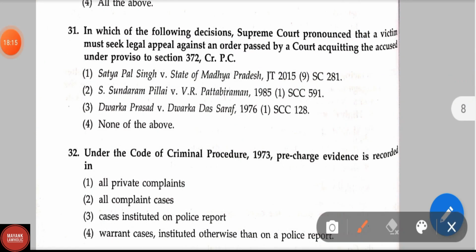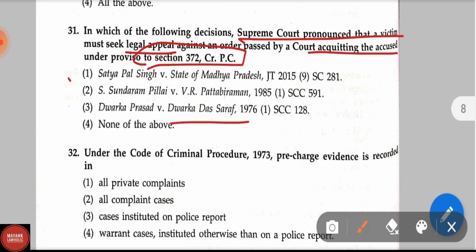In which of the following decisions did the Supreme Court pronounce that a victim must seek legal appeal against an order passed by the court acquitting the accused under proviso to section 372 CRPC? Options are Satyapal Singh versus State of Madhya Pradesh; S. Sundaram Pillai versus V.R. Pattabiraman; option 3, Dwarka Prasad versus Dwarka Das Saraf 1976; and option 4, none of the above. Here the correct answer is option 1, Satyapal Singh versus State of Madhya Pradesh, 2015, SC 281.